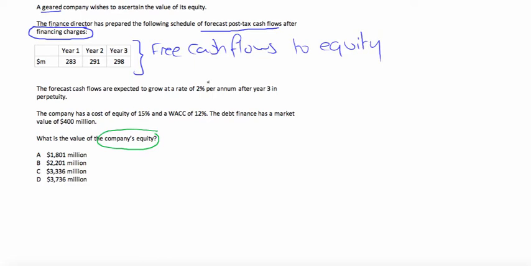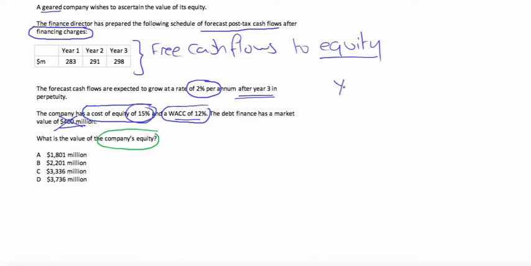The forecast cash flows are expected to grow at a rate of 2% per annum after year 3. They then give us the cost of equity of 15% and the WACC of 12%. Now, given the fact that these are free cash flows to equity, we need to discount this at 15%. If they've given us the free cash flows prior to finance charges, we could have done this at 12% and then deducted this 400 million for debt. But given the fact that it's after finance, we don't need that 400 million.